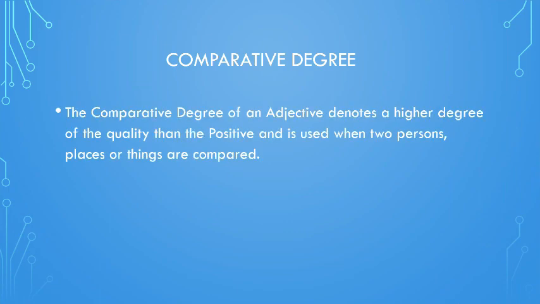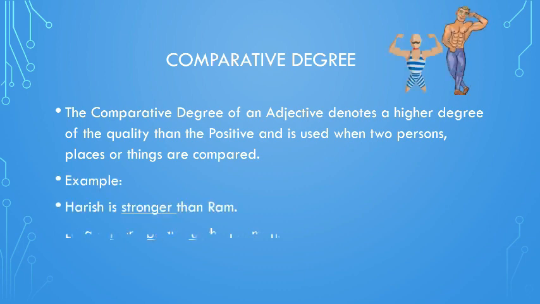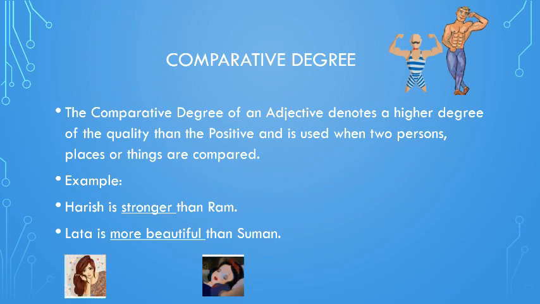Comparative degree. The comparative degree of an adjective denotes a higher degree of the quality than the positive and is used when two persons, places or things are compared. Example: Harish is stronger than Ram. Lata is more beautiful than Suman. Here the comparison is made between two persons.